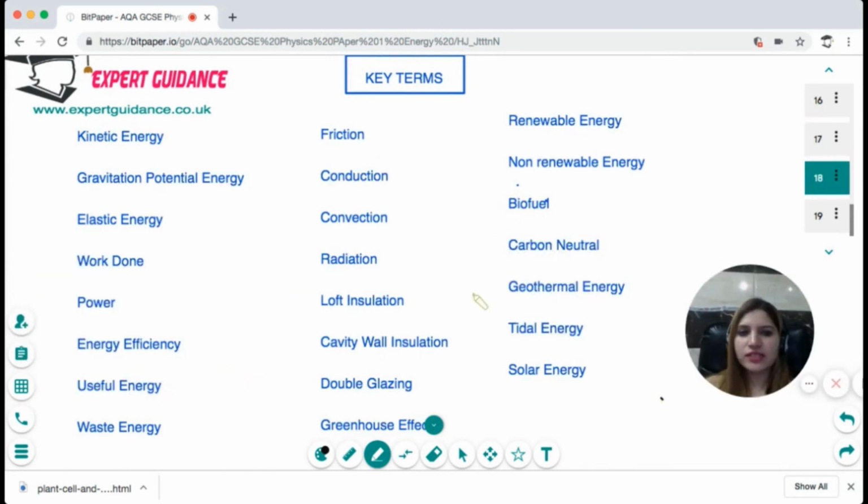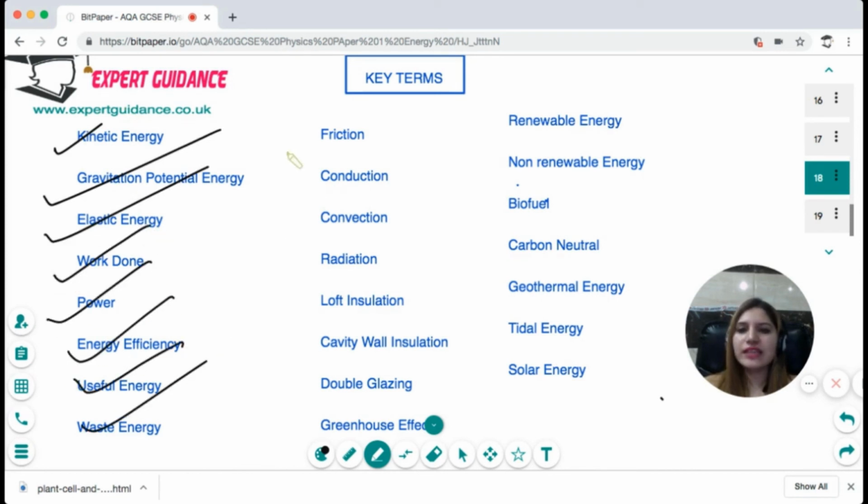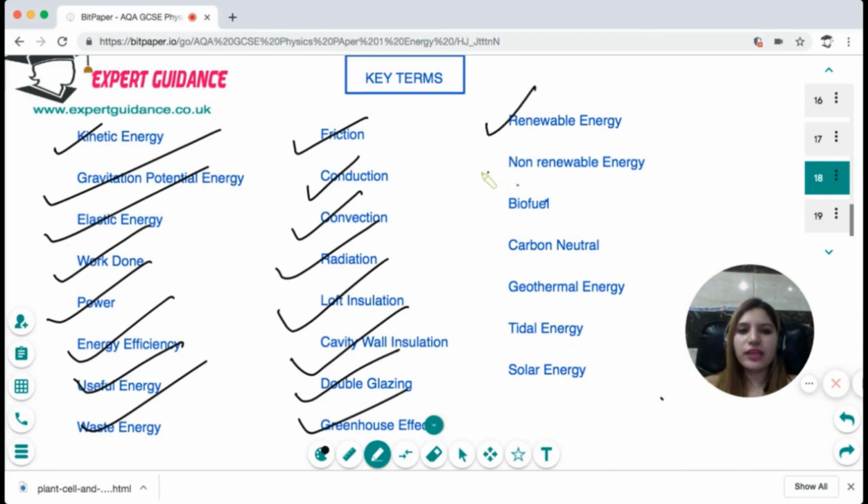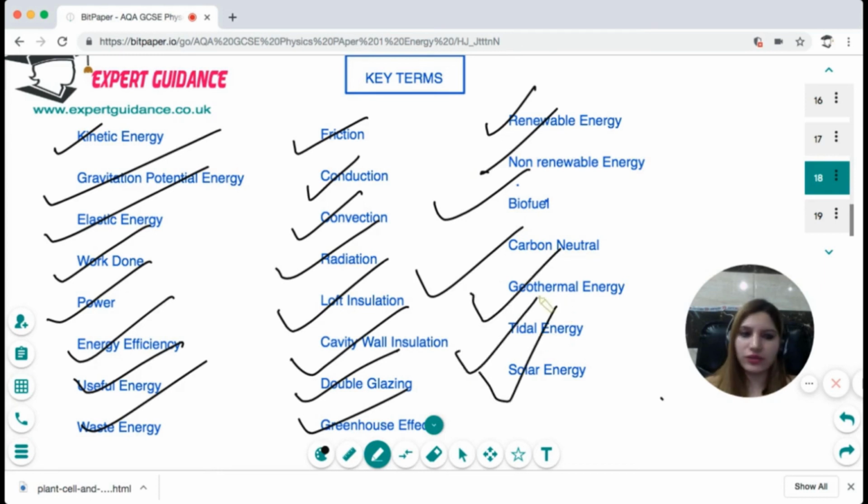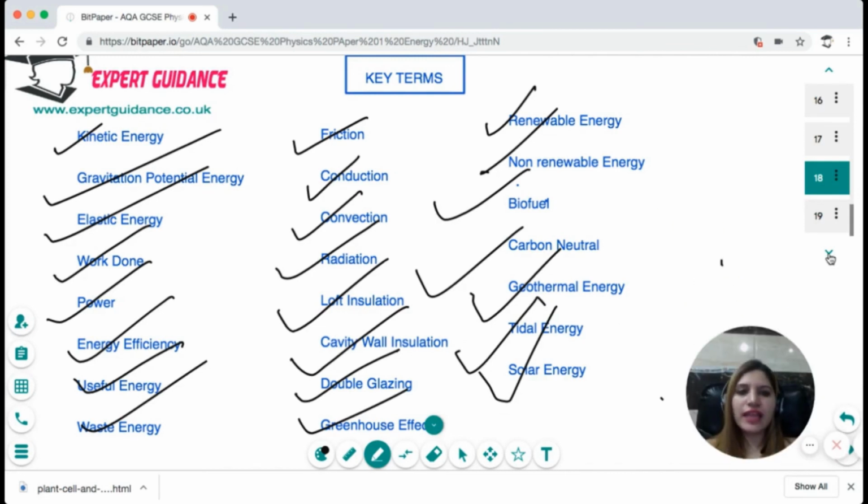Okay, so I hope this topic is clear to you. Now let's quickly look at the key terms that you should know how to answer. For the quantities, make sure you remember the units as well. Okay, so you should know what is kinetic energy, gravitational potential energy, elastic energy, work done, power, energy efficiency, useful energy, waste energy, friction, conduction, convection, radiation, loft insulation, cavity wall insulation, double glazing, greenhouse effect, renewable energy, non-renewable energy, biofuel, carbon neutral, geothermal energy, tidal energy, and solar energy. You can pause the video, have a go at these terms, and then check back the answer. So you can come to my website where you can find the explanation of these key terms.